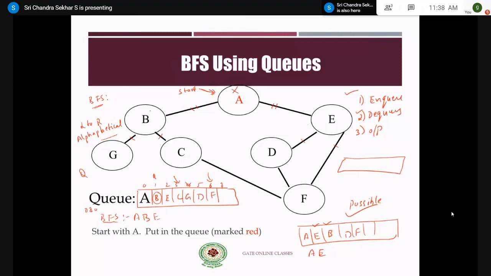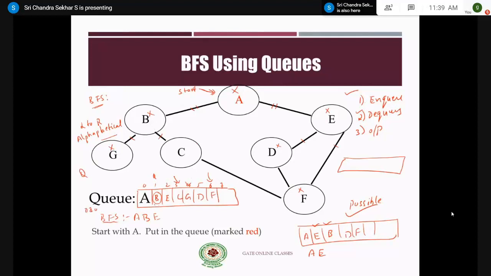Whenever you put an element into the queue, you mark it as a visited vertex. So A is visited, B is visited, and E, C, G, D, F, everything is visited. The adjacent vertices to C are B and F, but you have to enqueue only the unvisited vertices. There are no unvisited vertices.